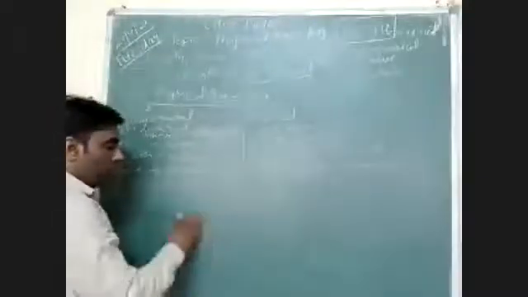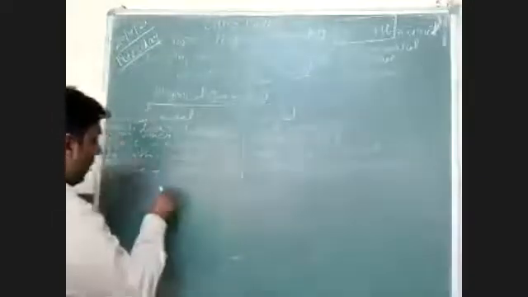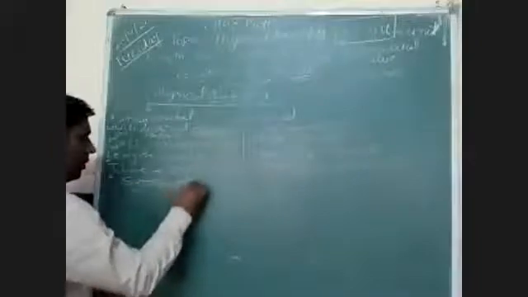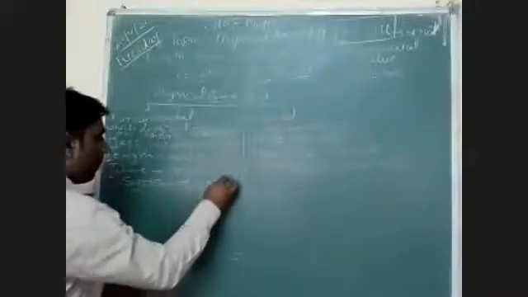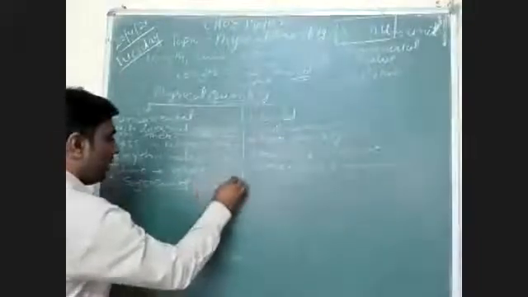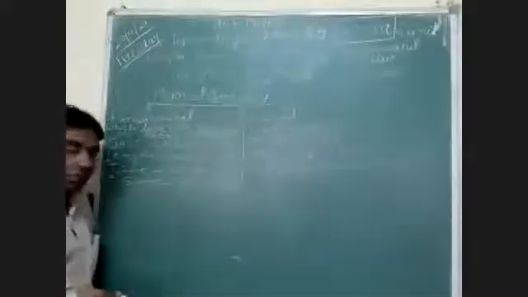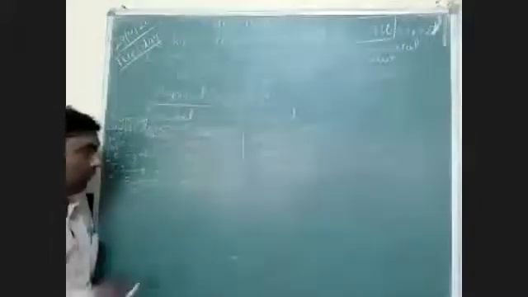Okay, students, so these are the units. Now we will discuss the system of units. As in junior classes, in 6th or 7th standard, we have also discussed this system of units, but I am repeating this.